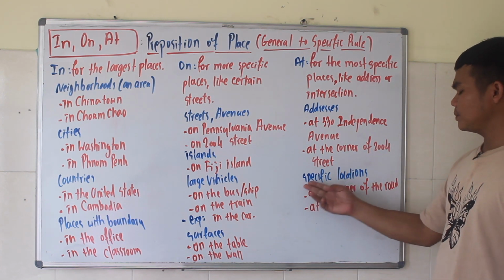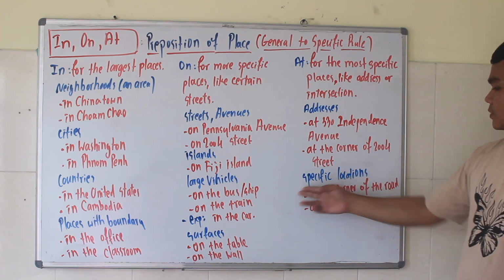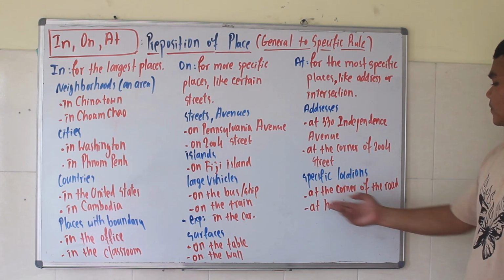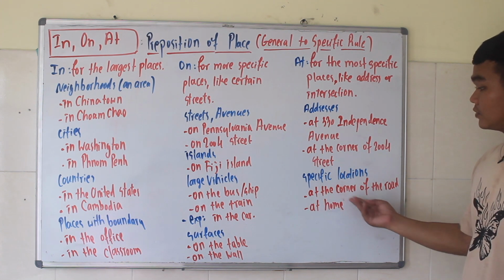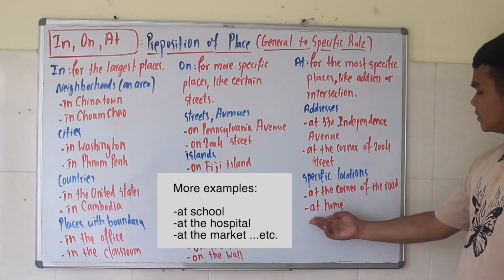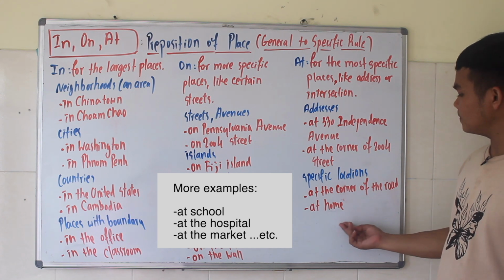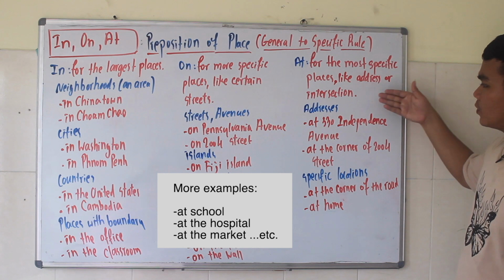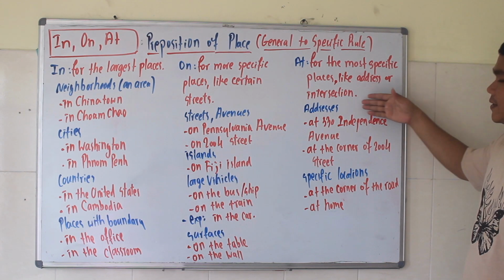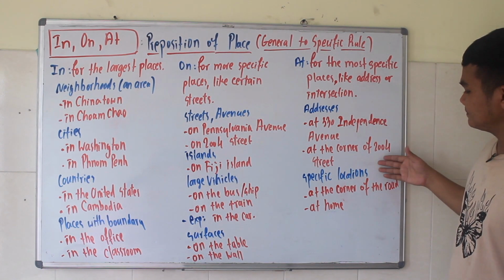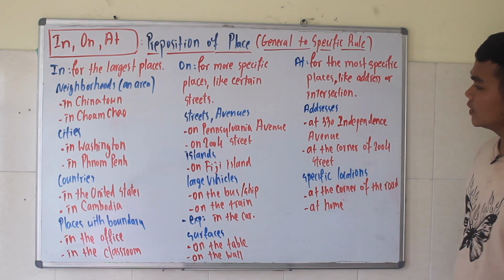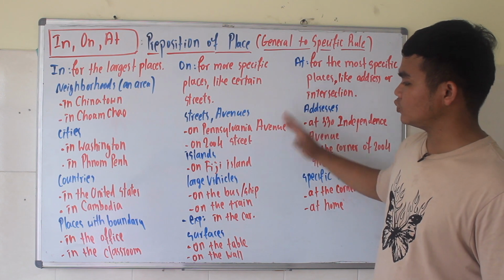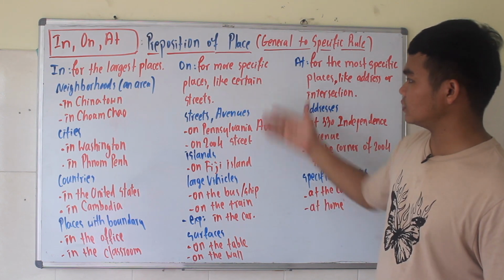And another one, which is specific location. Like we say at the corner of the road. It's specific. And at home, another example, which is at home. So these are the points that we use with at. We use it for the most specific places like address or intersection, that means specific location, and on for more specific places like street, avenue, and so on, like you see in this video.